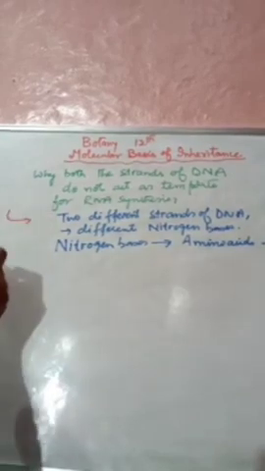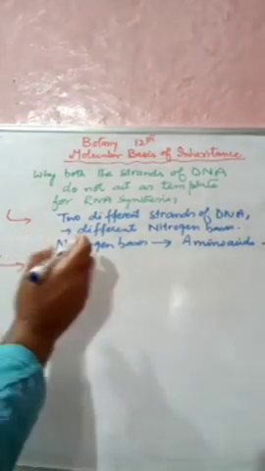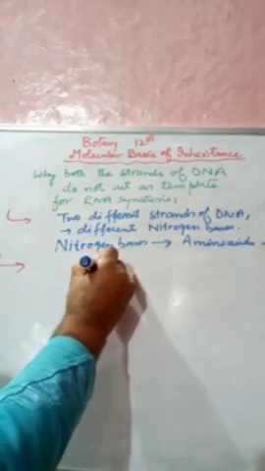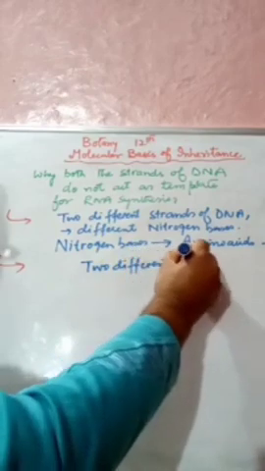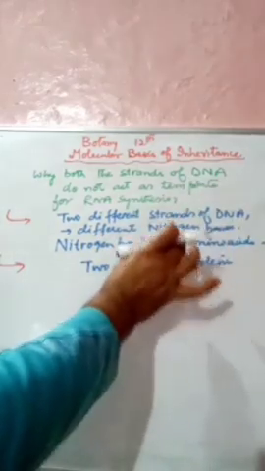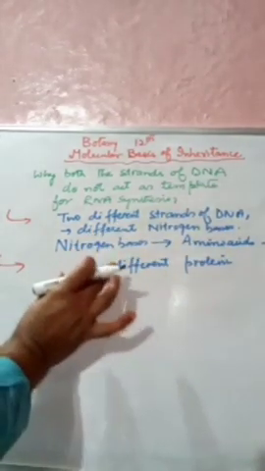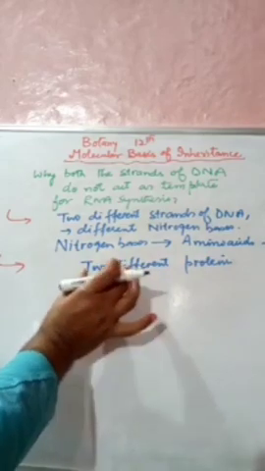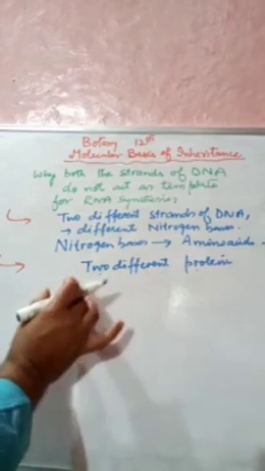Second reason: from one DNA molecule, two different proteins are formed.